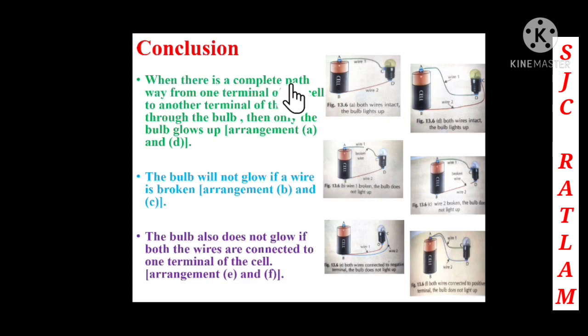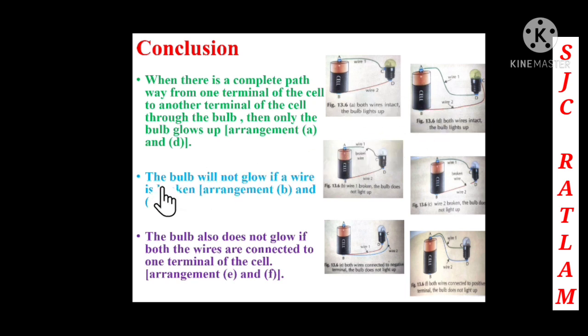When there is a complete path from one terminal of the cell to the other terminal of the cell through the bulb, then only the bulb glows, as in arrangements A and D. Here you can see in both arrangements A and D that it is connected from both the terminals, that is from the positive to the negative terminal. That's why in cases A and D the bulb is glowing.